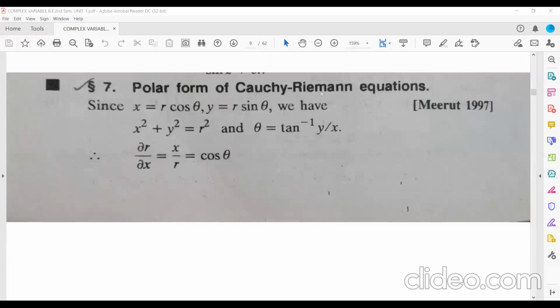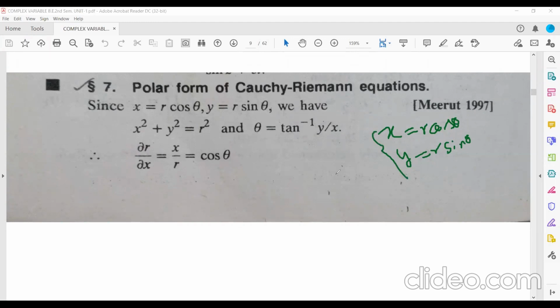Now next is the polar form of the Cauchy-Riemann equation. Already I have discussed in the very first class how to transform a Cartesian equation to its polar form. The transformation is: always you need to put x equal to r cos theta, and y equal to r sin theta, in order to convert a Cartesian equation into its polar form.